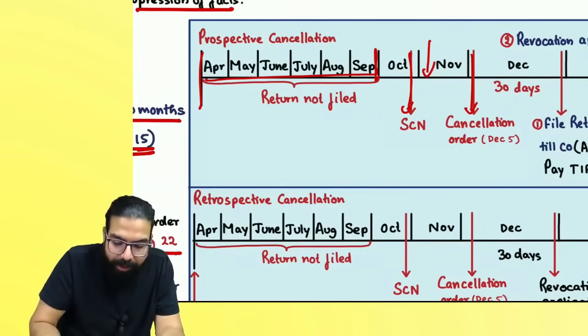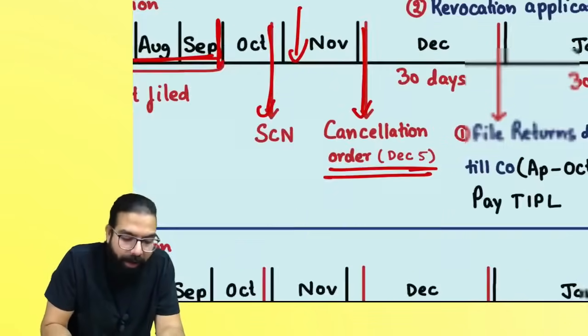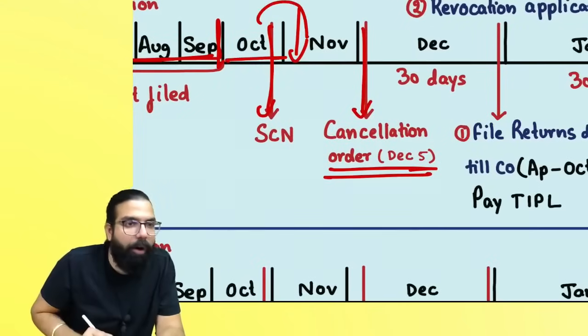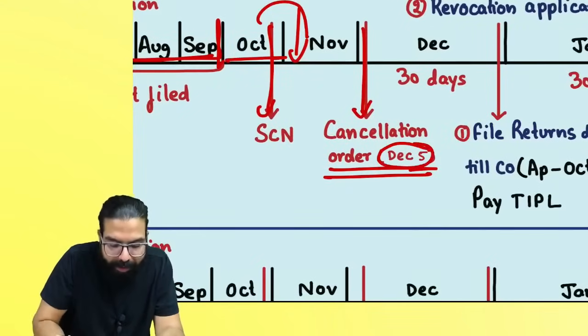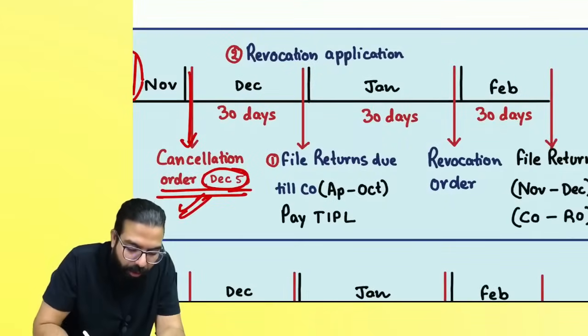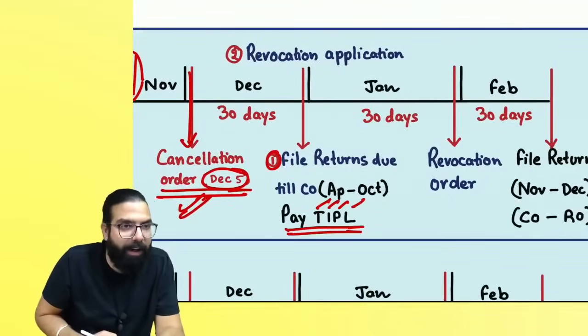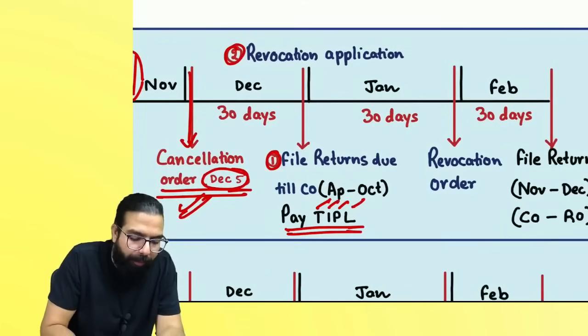So they are going ahead and telling that if your cancellation order has come, first of all, 6 months' return you have not filed, plus October month's return is also due in November, correct? November month's return is not due until December 5th. So whatever returns are due till the cancellation order, first you have to file the returns till your cancellation order, pay all your tax, interest, penalty and late fee. And then, Baba, you have to apply for revocation.